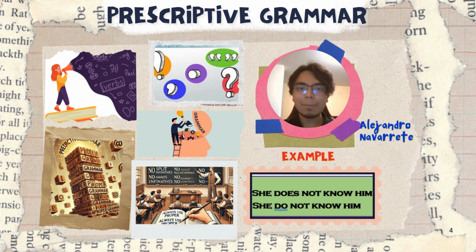The prescriptive grammar is a set of rules about language based on how people think language should be used, that there is right and wrong language. It often involves strict rules regarding syntax, punctuation, and word usage that are thought to ensure clarity and uniformity. For example, we have two sentences. The first one is considered right, the second is considered wrong. Although this seems to be simple, the second case is used in different situations like songs, dialogues, or stories.